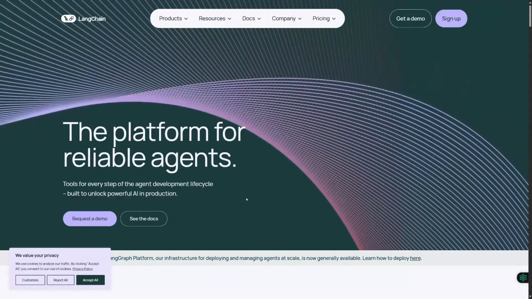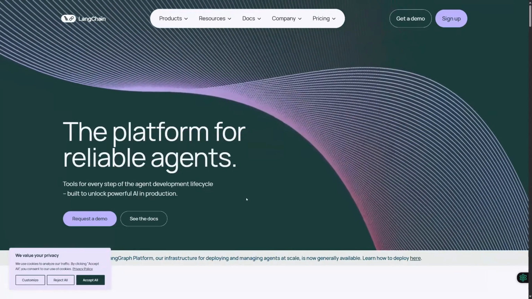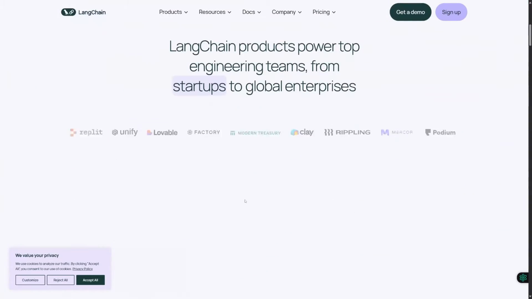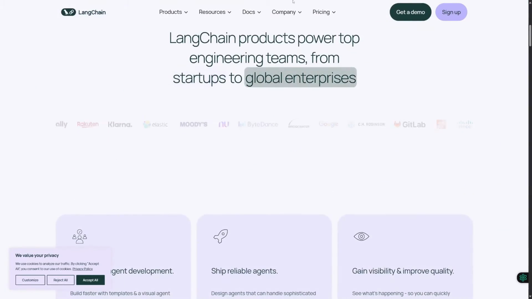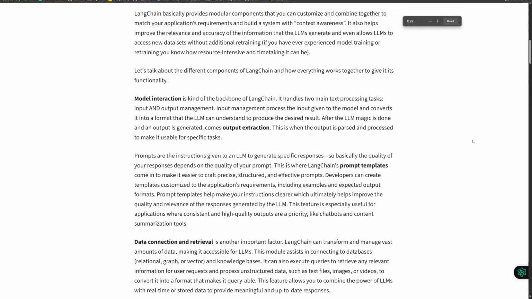In this video I'm going to be teaching you how LangChain agent works. So this is going to be a complete guide. Now basically a LangChain model is based on different types of AI algorithms that work together. So let's just say if we are processing multiple types of large language models and we need to process different kinds of data, it is going to be using different types of models that are based on different algorithms, coding algorithms, and combining them together is called agents.